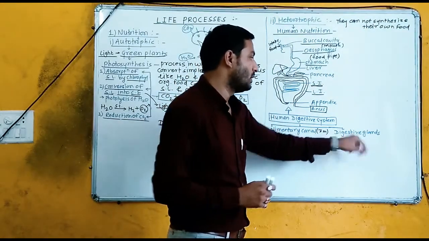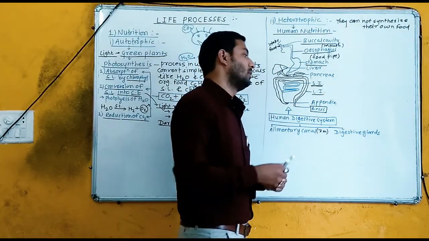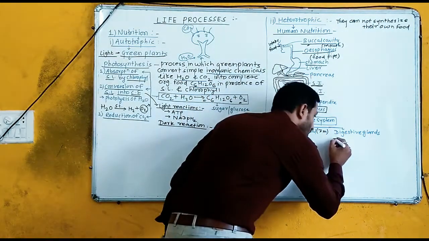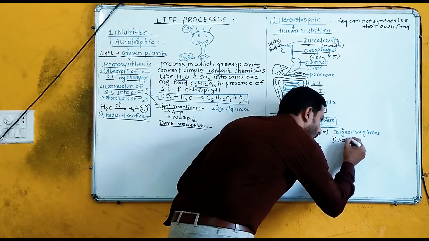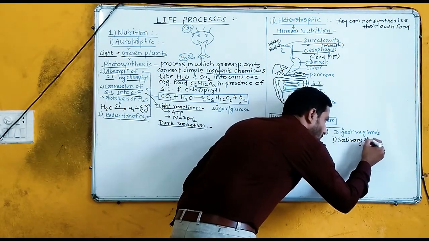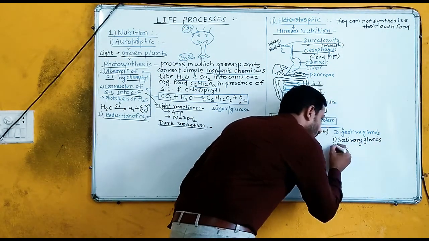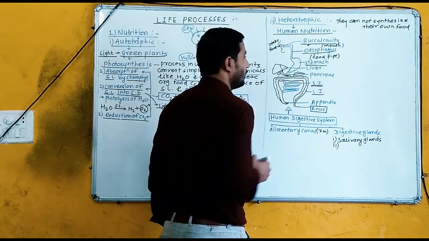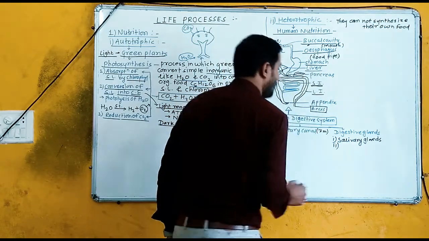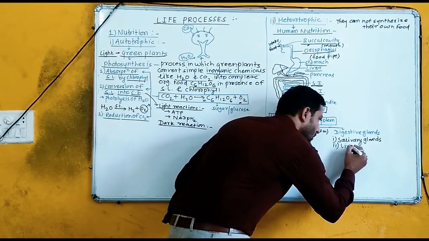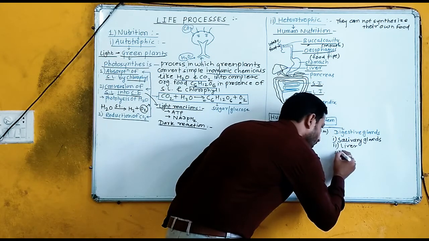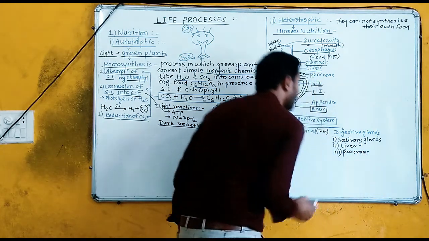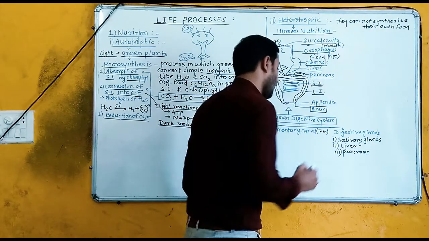Now we are talking about digestive glands. The first digestive gland, present in our buccal cavity or mouth, is known as the salivary glands. Second, near the stomach, and the largest gland in our body, is the liver. Third is the pancreas.